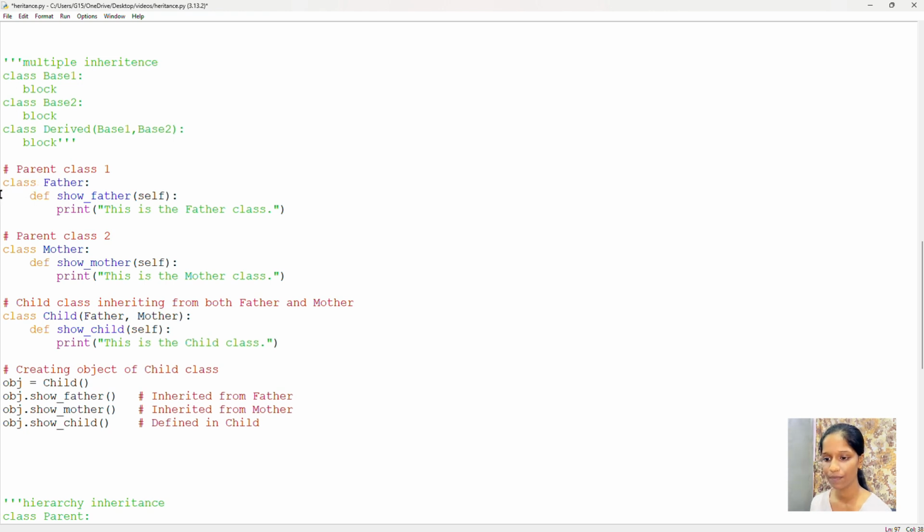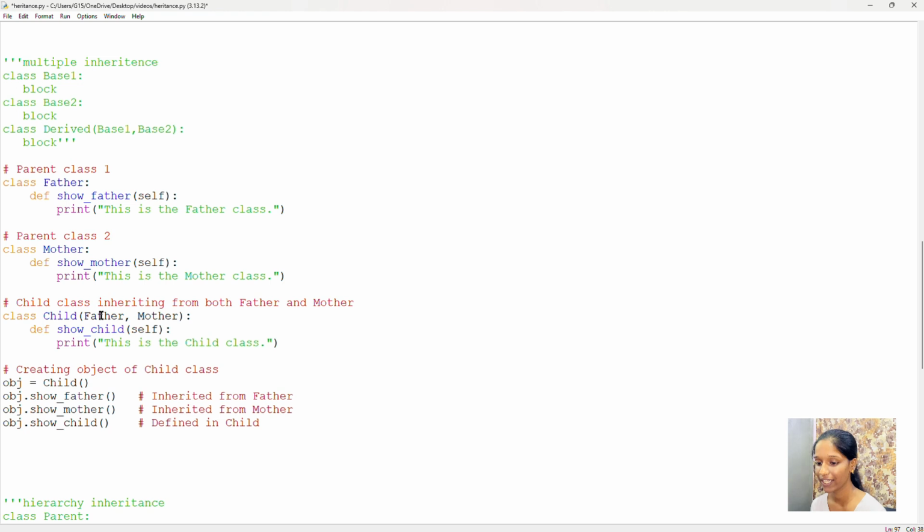Now for an example, you can observe here, first I'm creating a class of father and I'm writing a method here, and it prints this is father class. And next I'm creating a class for mother, and here I'm giving a print statement that is this is a mother class. And next I'm creating a child class which inherits the properties of both mother and father classes. And here in child class I'm giving both mother and father because it needs to inherit from both. And I'm giving a method that prints this is child class, and I'm creating an object of child class.